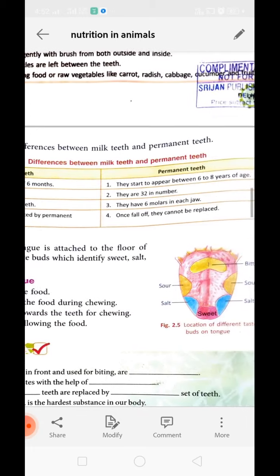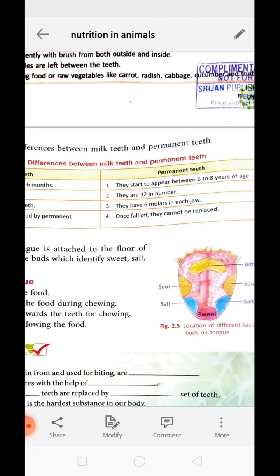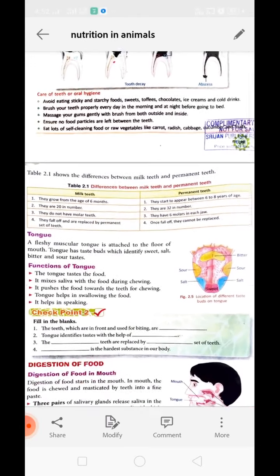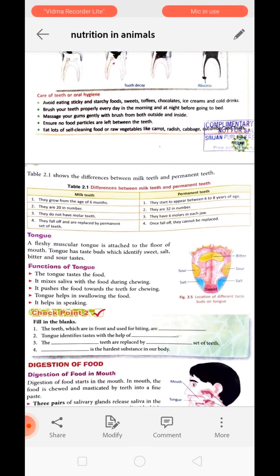The space present in the jaw for the tooth will be empty forever unless you take the help of a doctor to attach an artificial tooth there. Understood? Next is tongue.